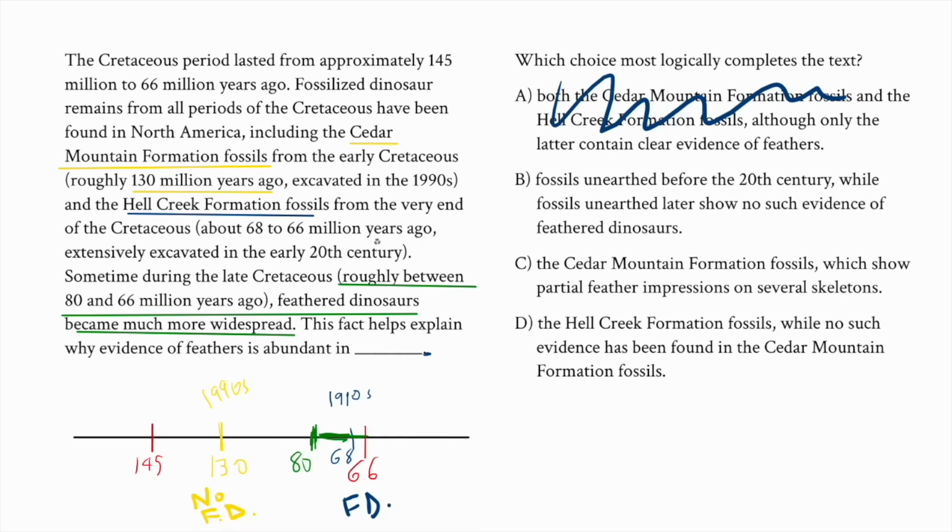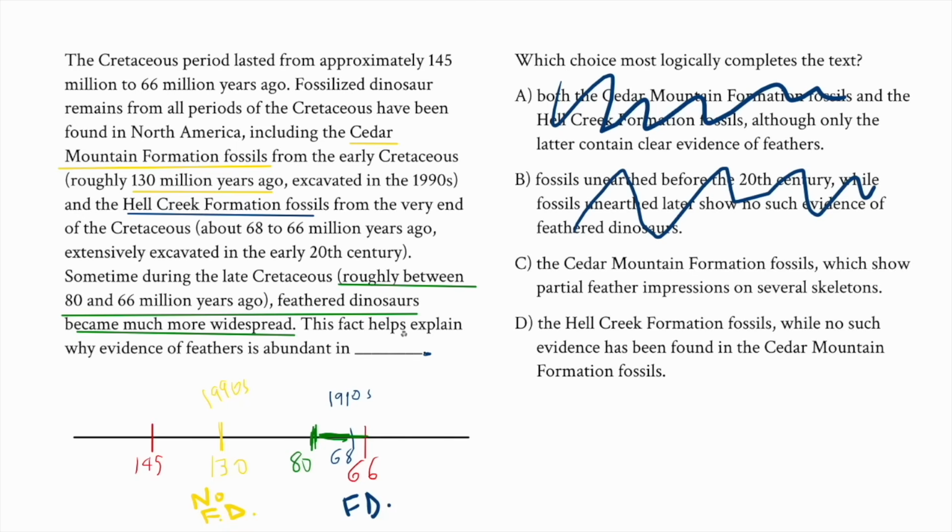Well, we don't have any information about fossils that were unearthed before the 20th century, because these were unearthed in the late 20th century, these were unearthed in the early 20th century, so that would be going beyond the scope of the passage, regardless of whatever else it might indicate. So we can eliminate that.